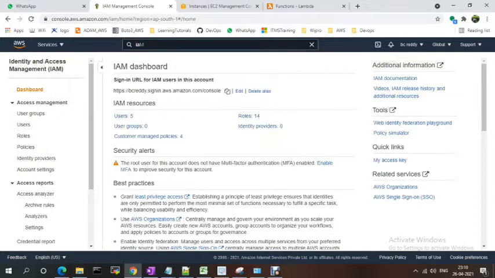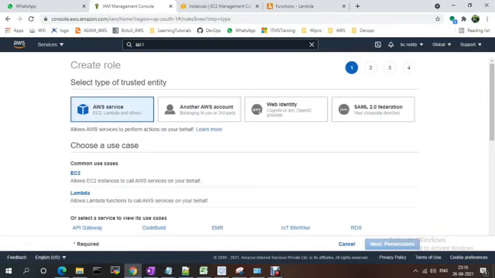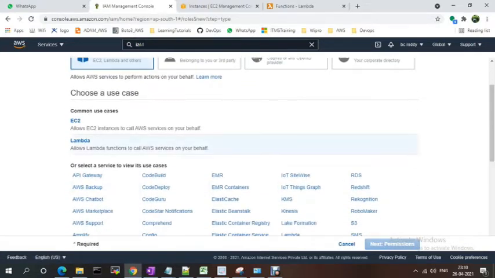Here you just need to go to Roles and create a role. My role is for Lambda functions, so that Lambda functions can call AWS services. From Lambda functions I am going to call services like EC2. In this case, I have some servers running on my AWS. I want to stop and start the servers using a Lambda function, and I want to see the logs on the servers. For that I am using the IAM role for Lambda, not EC2.